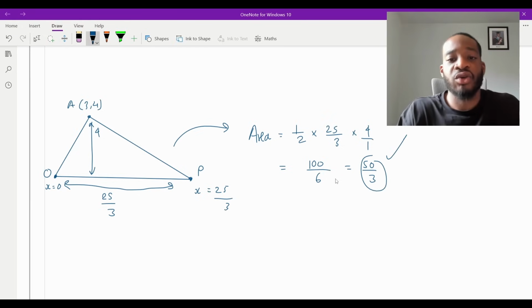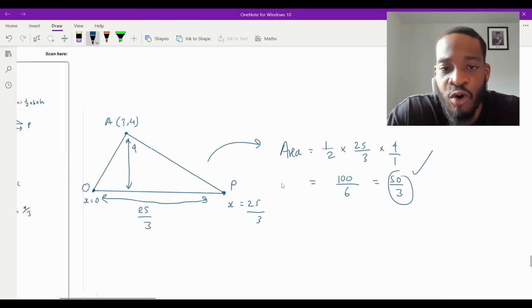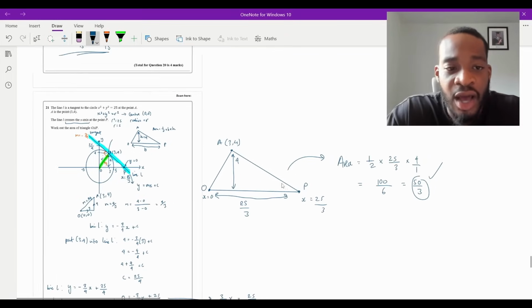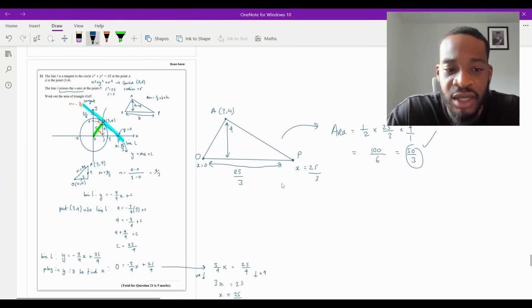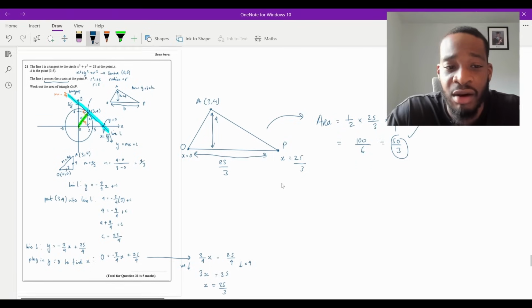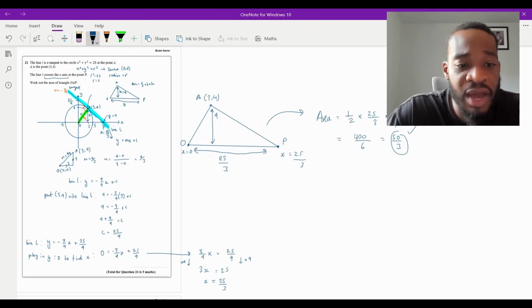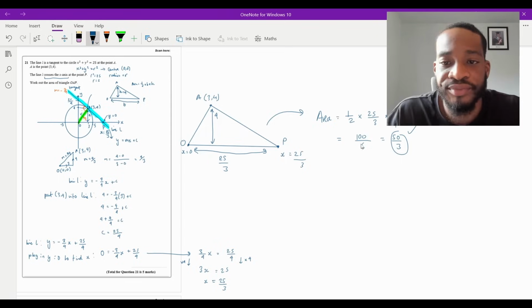And obviously you could put this into your calculator as well. So yeah, that's it. That's the answer. And that is the entire of paper 3 finished. So I'm hoping, fingers crossed, that this comes up, because I think it's a good question. And if it does come up, it will definitely be probably the last question in the exam. So yeah, that's pretty much it. That is paper 3 finished.